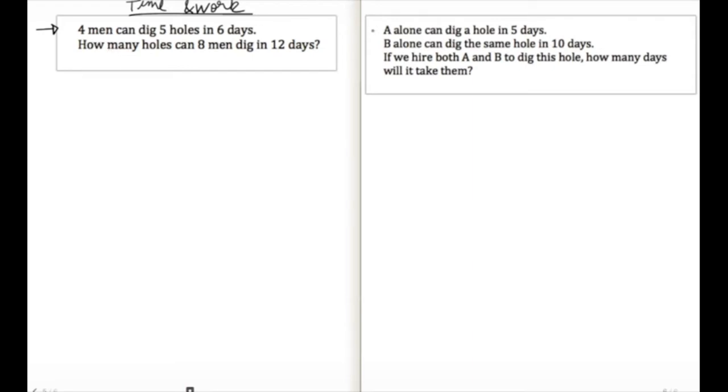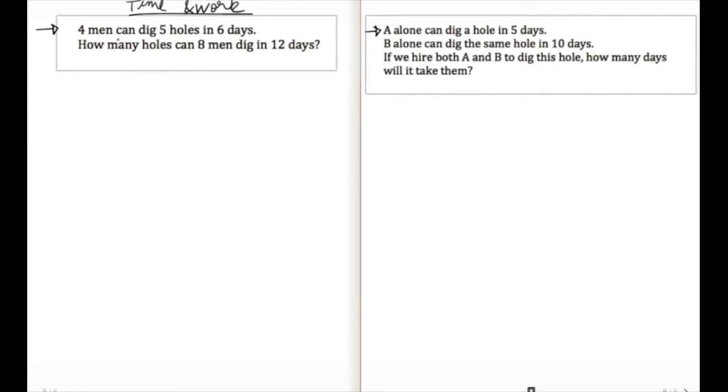Question type 2, you can see on the right hand side of this page. A alone can dig a hole in 5 days, B alone can dig the same hole in 10 days. If we hire both A and B to dig this hole, how many days will it take them? Now let's attack question type 1. Before we get there, let me just clarify a few concepts for you.